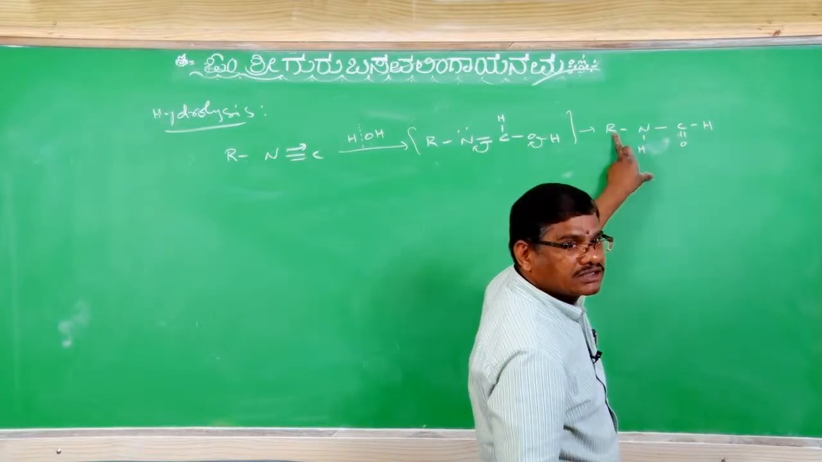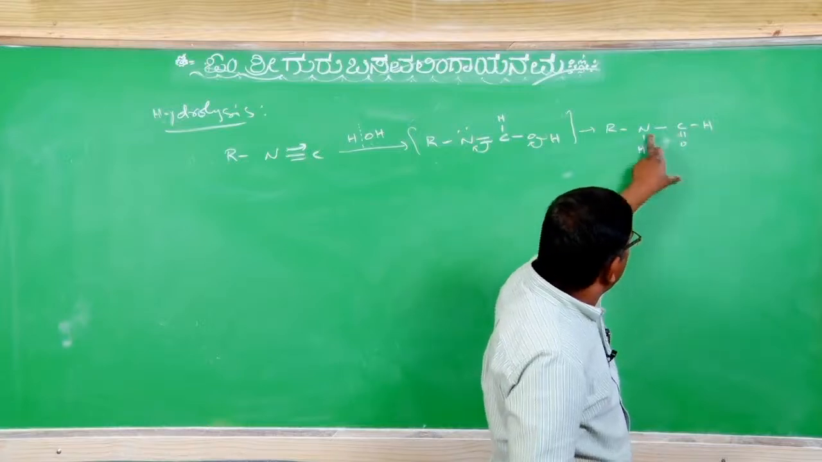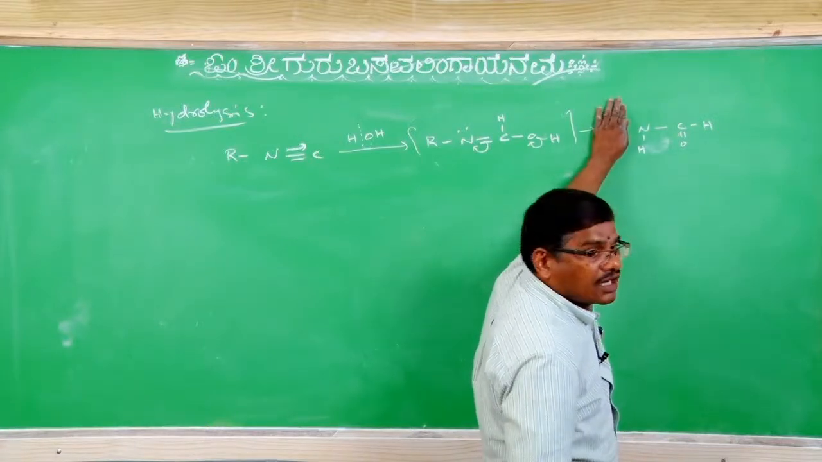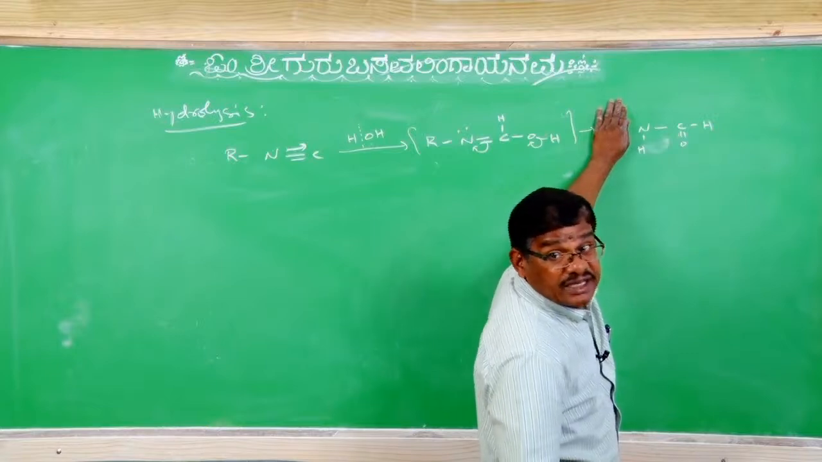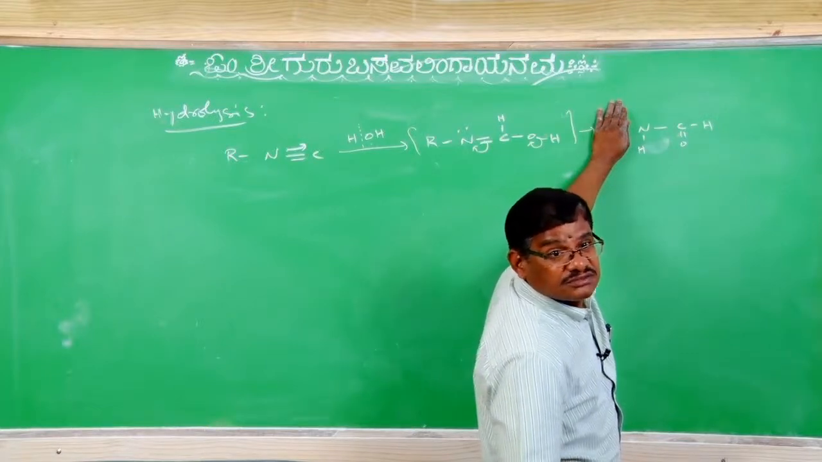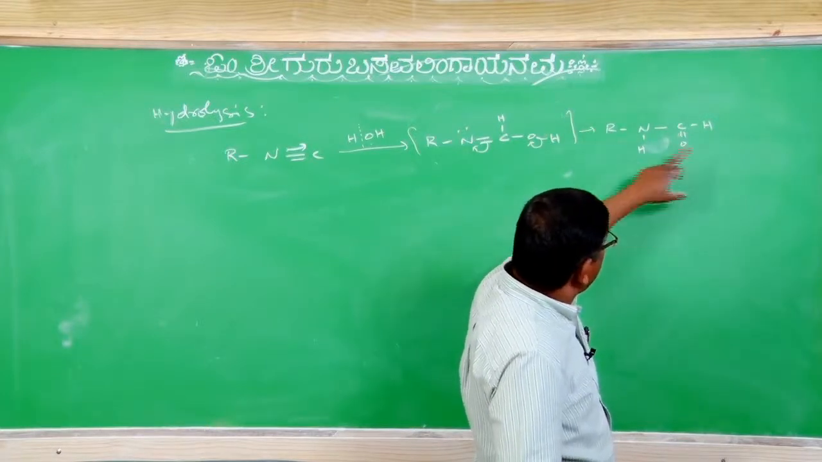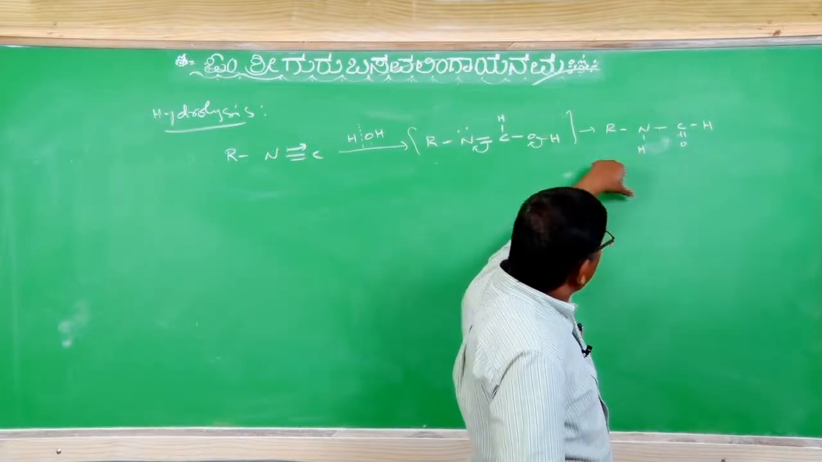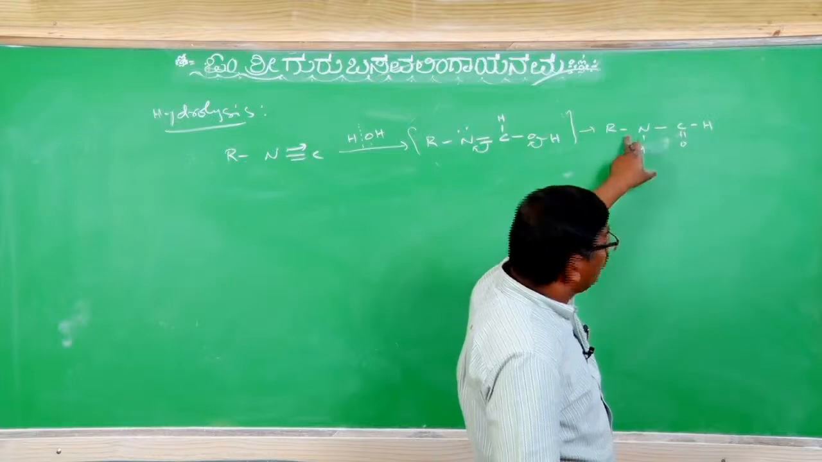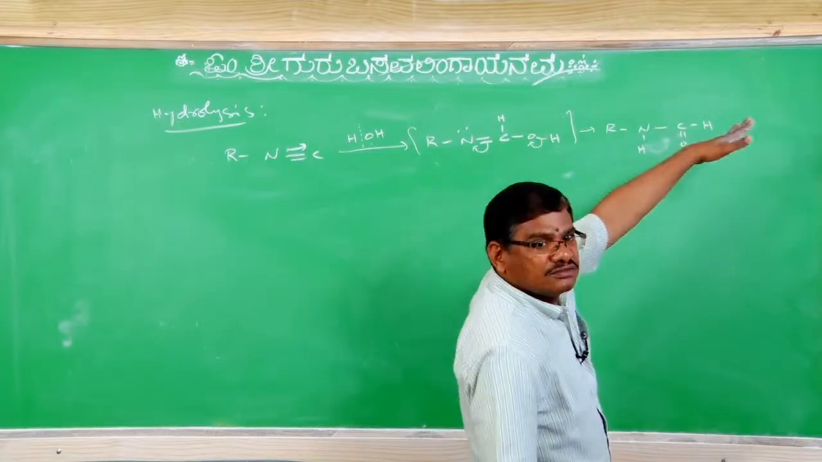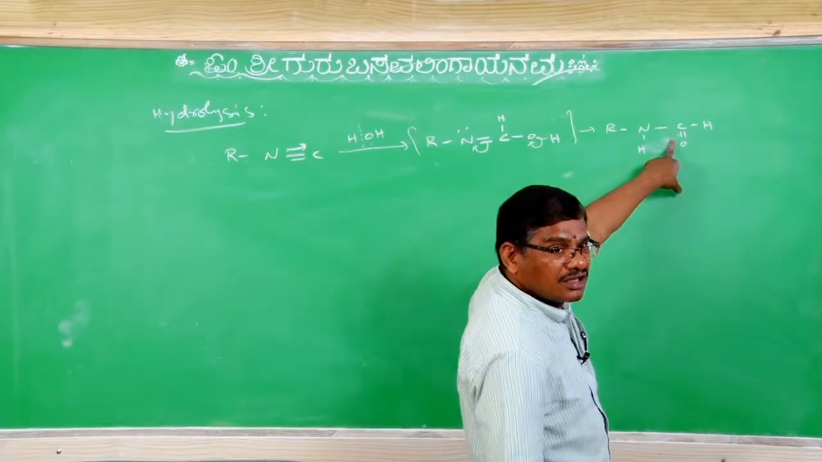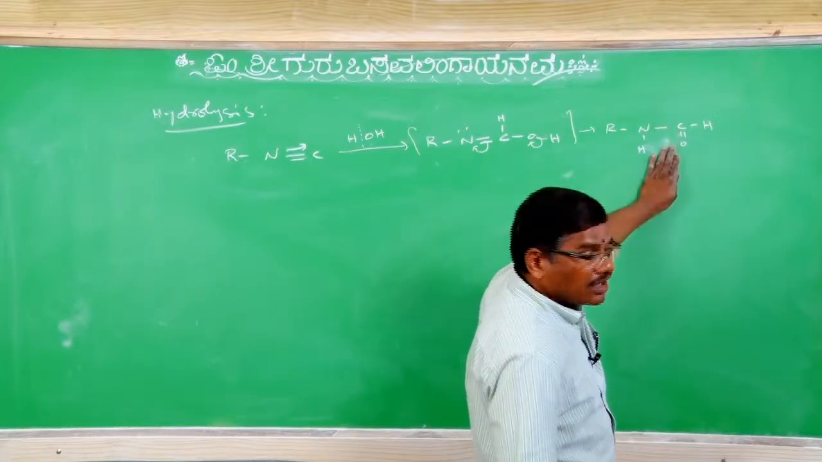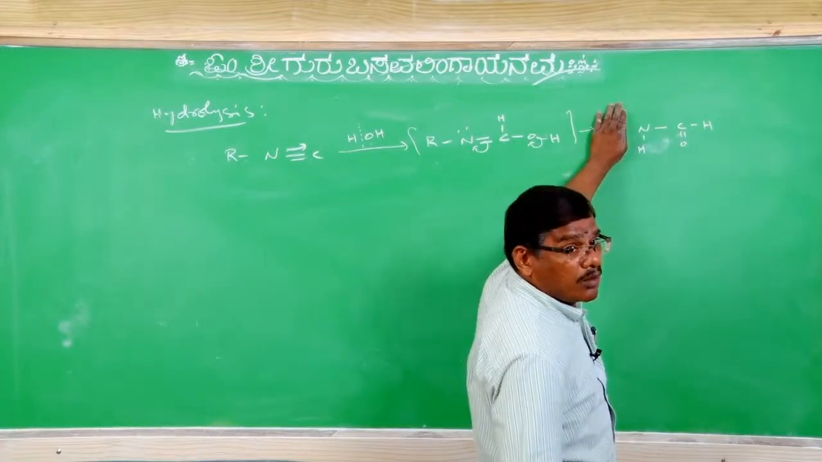HCOOH is formic acid. HCONH2 is formamide. If an alkyl is on nitrogen, it is N-alkyl formamide, a secondary amide. Suppose N,N-dialkyl formamide, it is a methanamide. Understood? N-alkyl methanamide or N-alkyl formamide.